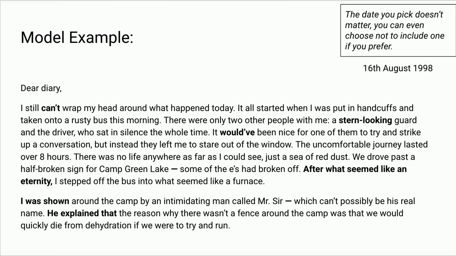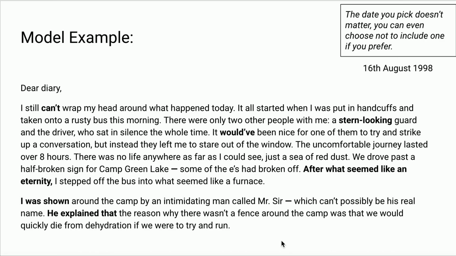So here's an example of how your diary entry might start. This is just the beginning of the day. You would obviously need to keep on going after this. So I do have a date at the top here. The date that you pick doesn't matter. If you're struggling to pick a date, just don't include one. It's not hugely important. And then I started with Dear Diary here.